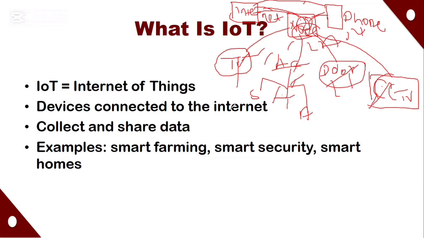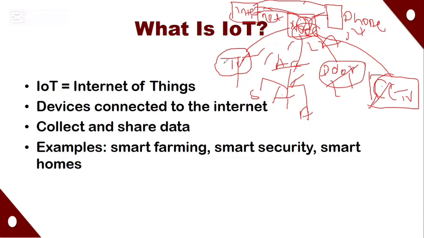So remember, first, for you to control any device, it must be a smart device. That's the default. Then we must form a network. From this network, it goes to the internet. So this is what we mean by Internet of Things. Meaning that we control devices over the internet, or smart devices are connected to the internet to collect and share data.